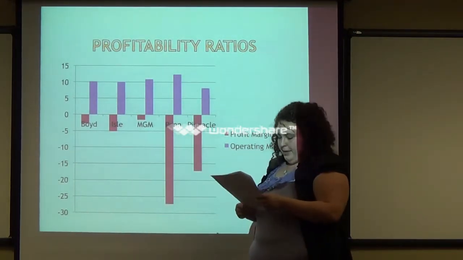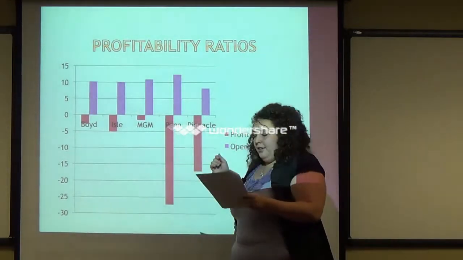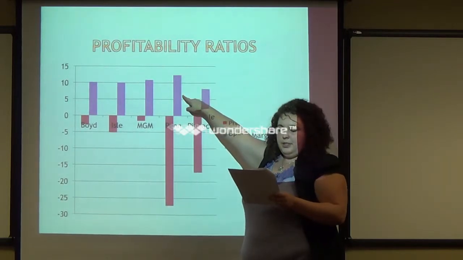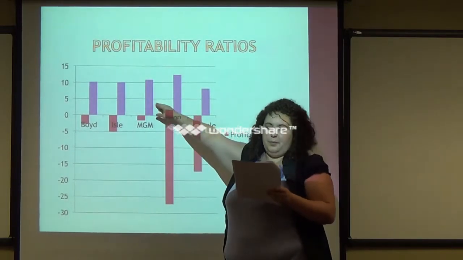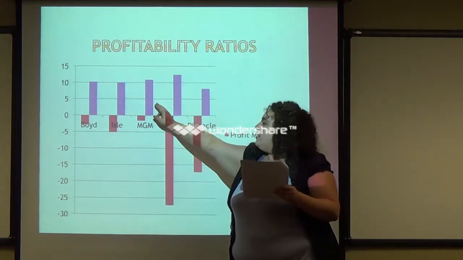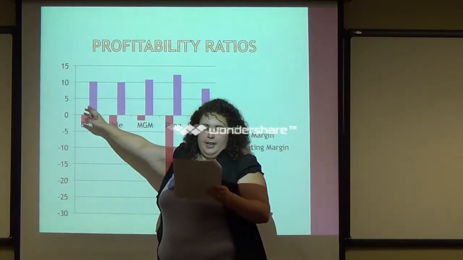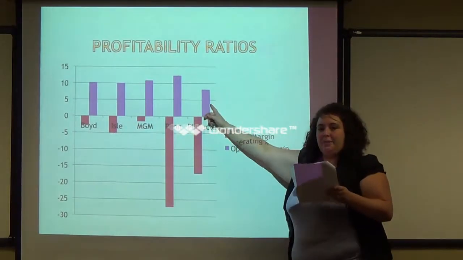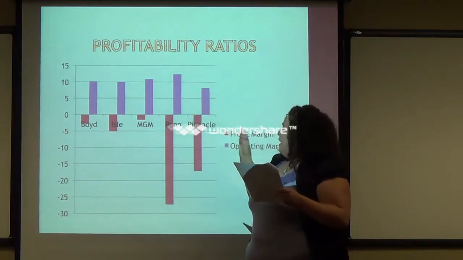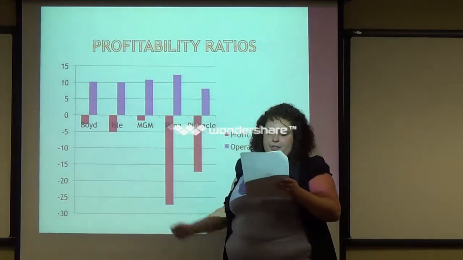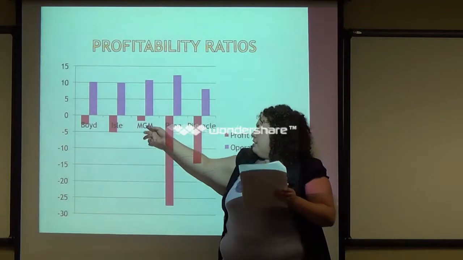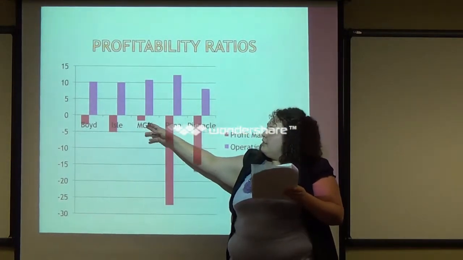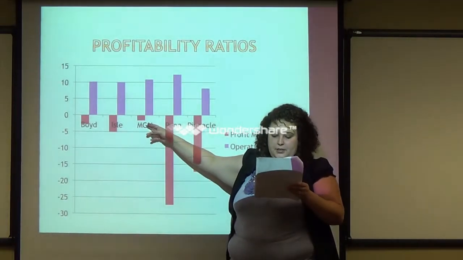This ratio is influenced by management, and Penn National is winning with a 12.35%, followed by MGM at a 10.89%, Boyd 10.17%, Isle 10.02%, and Pinnacle 8.18%. That's just operating margin. Now profit margin, they're all negative, so MGM is going to have your best profit margin with a negative 1.6%. It's not too far from zero, but it's still negative.